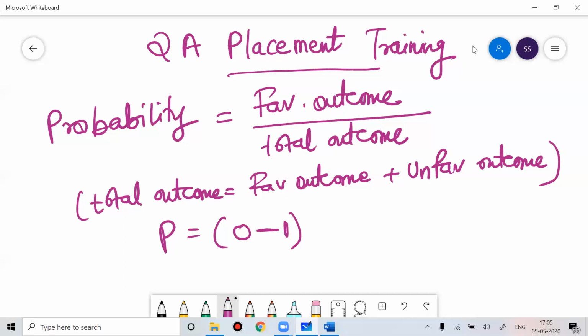The set of actions used in working on a random experiment in probability is called events. The events can be independent events, dependent events, mutually exclusive events, or equally likely events. Such events can be defined in that way. Whether we talk about probability or permutation combination, they are based on random experiments.